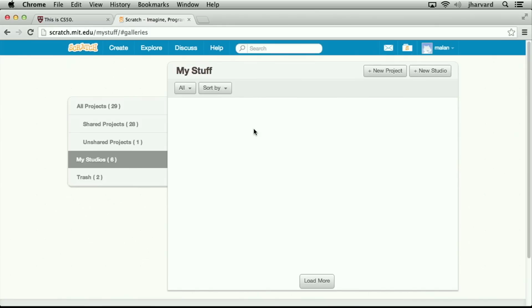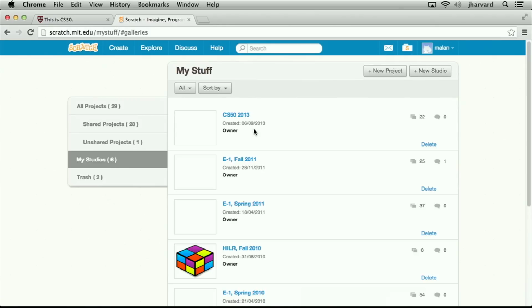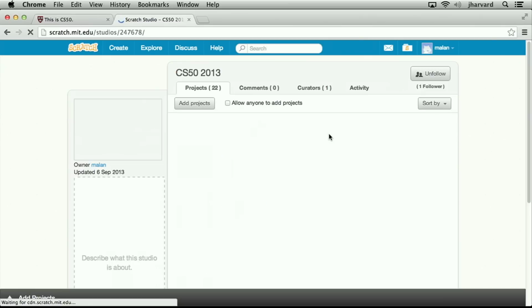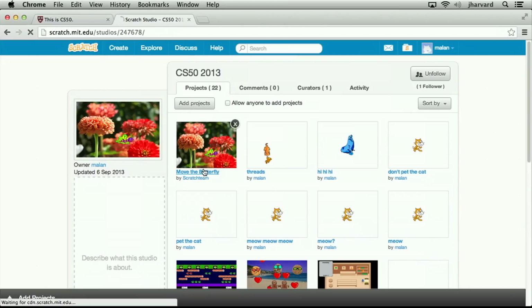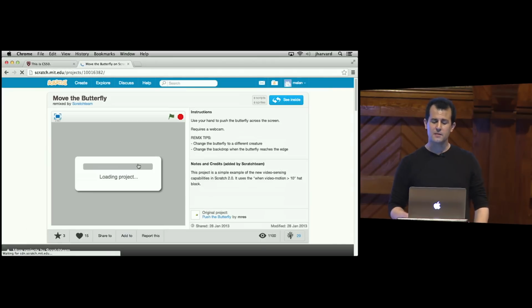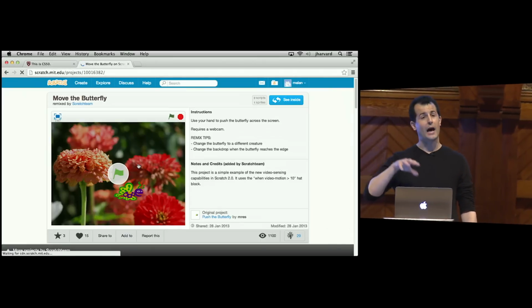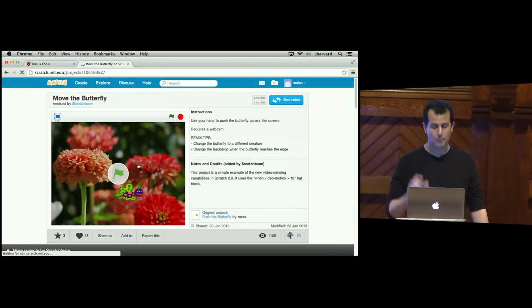Under My Studio, which is essentially a folder on scratch.mit.edu, we have the web versions of all of these projects. And let's see if I can get my computer to cooperate here. This is written by one of our friends at MIT called Move the Butterfly. And once this opens up, this is going to actually use more of my computer's hardware. Scratch happens to be implemented with Flash. Flash can talk to your webcam if you have one.